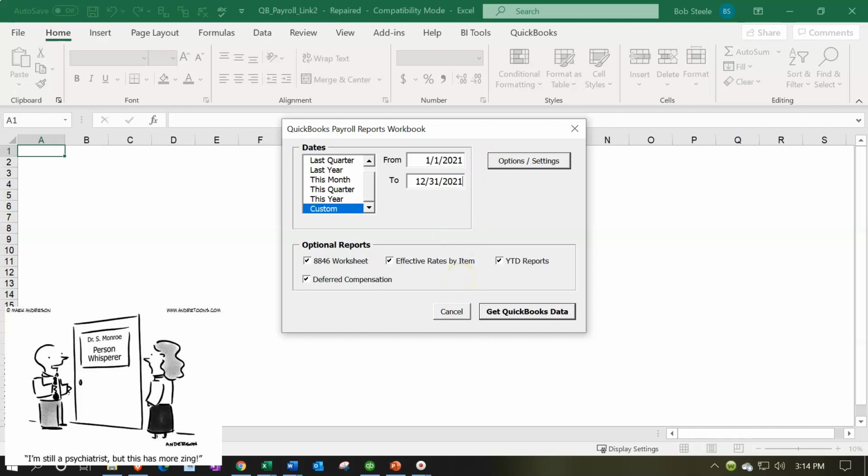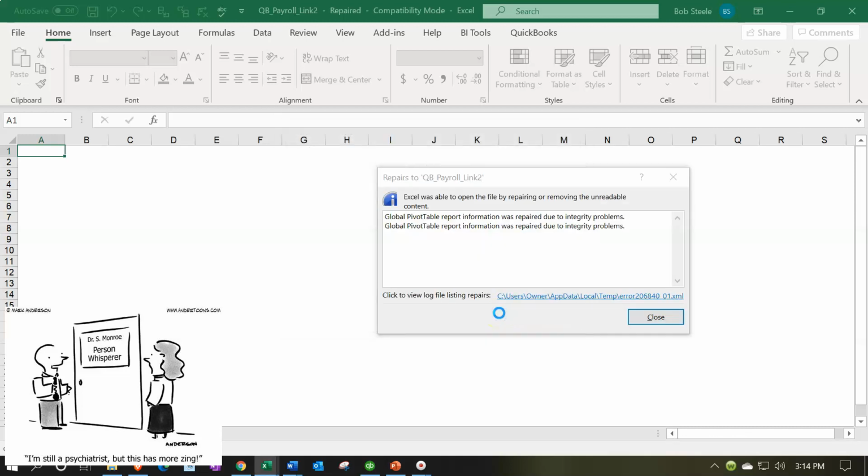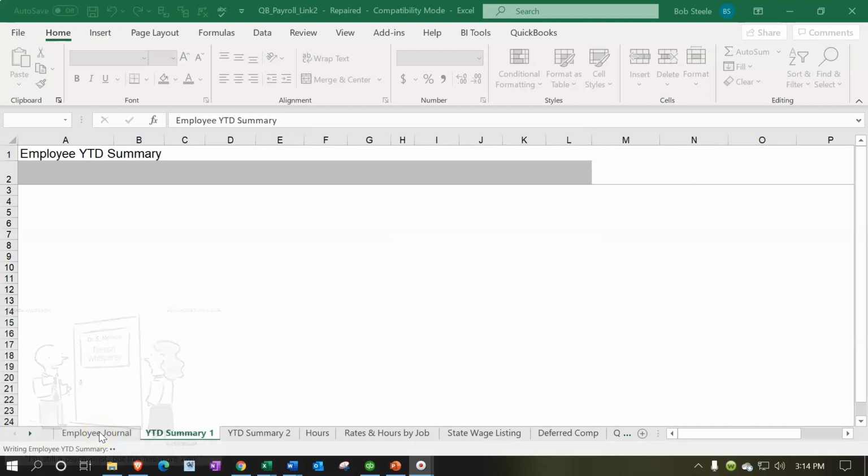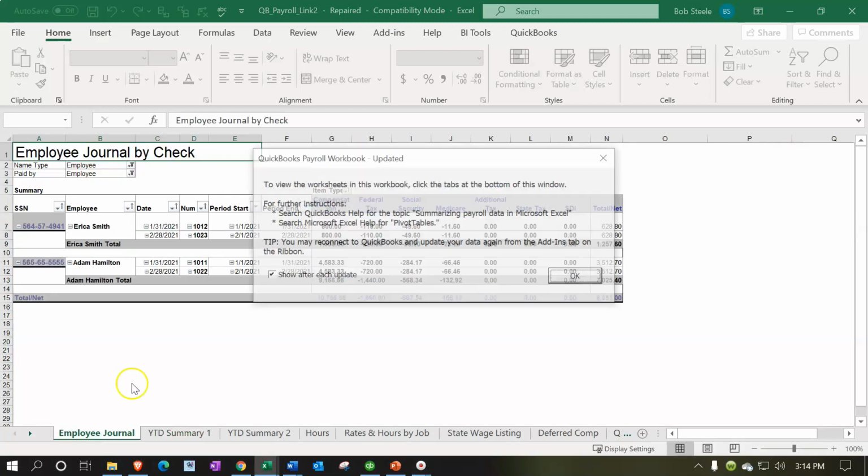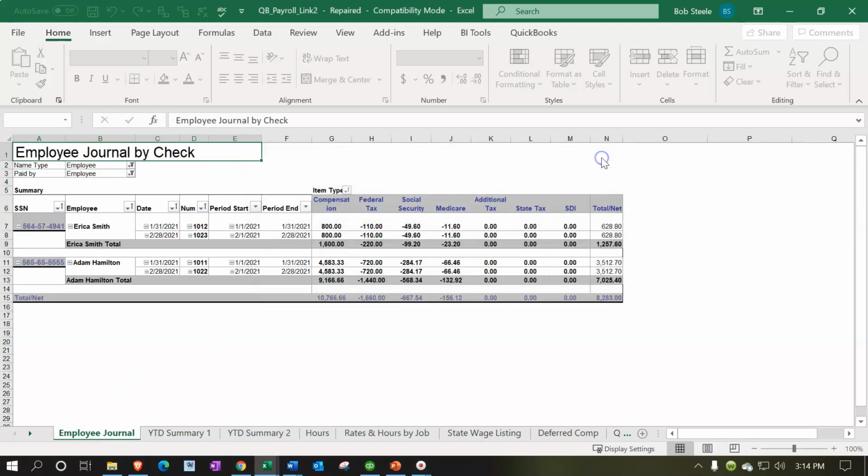Now, I could run it for the first quarter. The data is actually in there for the first quarter, but I'm going to run it for the year for now. I'm going to have everything checked off here at the bottom, and I'm going to go, let's get the data. So here we have it. Again, a really, really neat report. We only have 2 employees that we're going to have in the system.